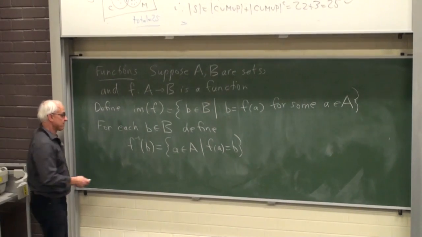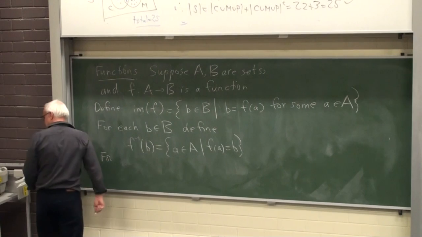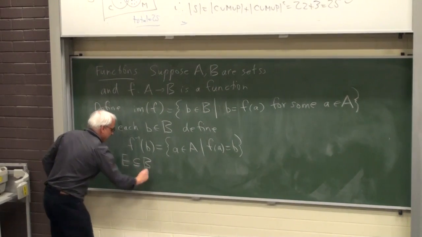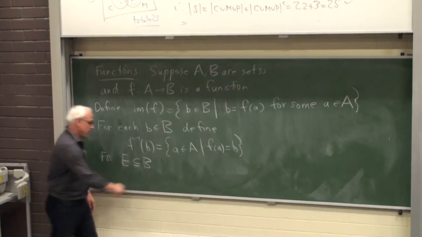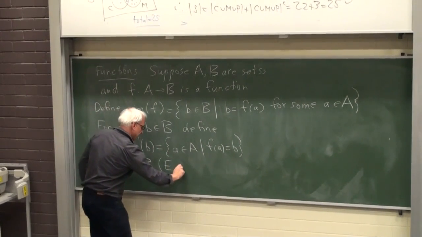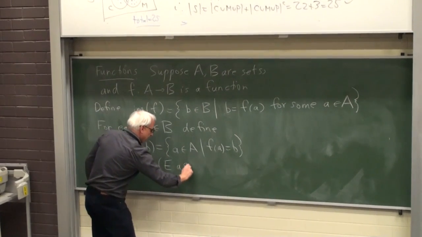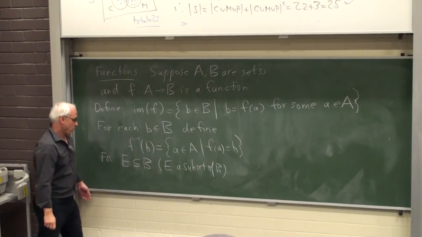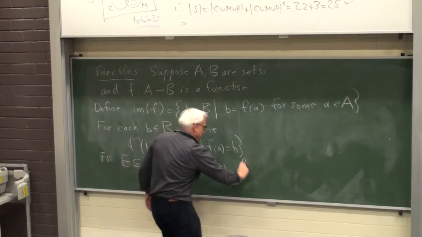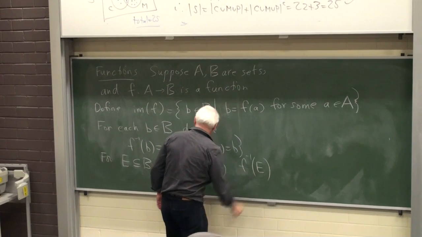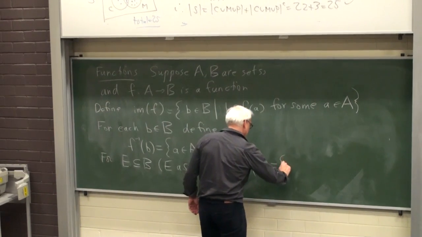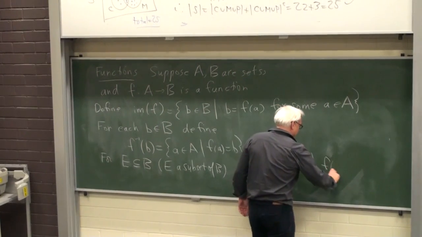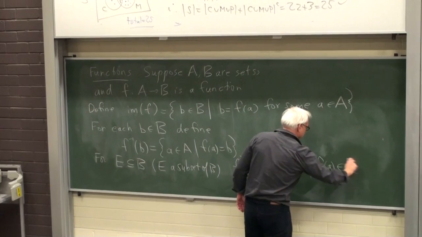And for a subset, let's say E a subset of B, I'll remind you that's what it means. E is a subset of B. We define f inverse of E to be the set of a in A such that f of a belongs to E.